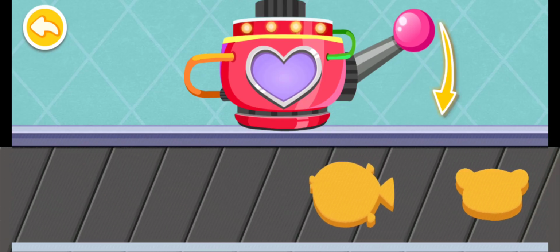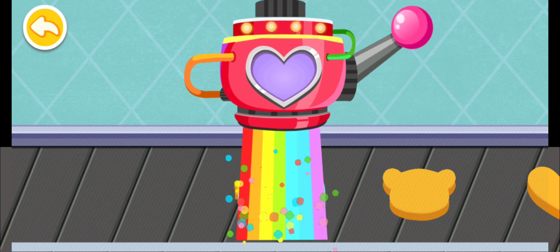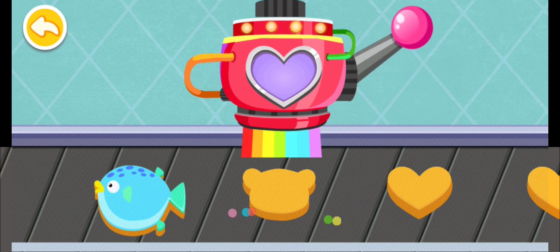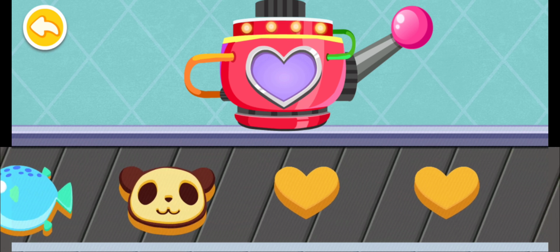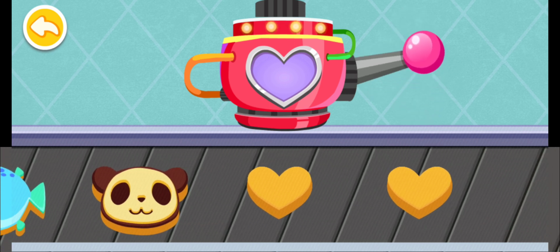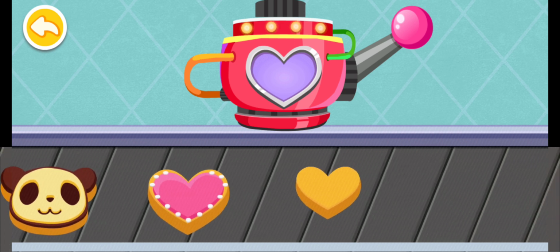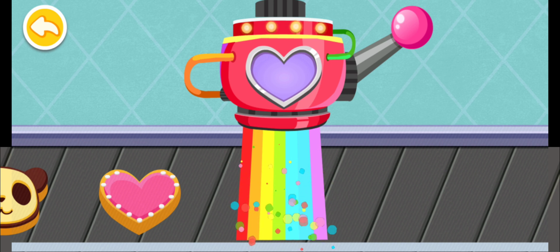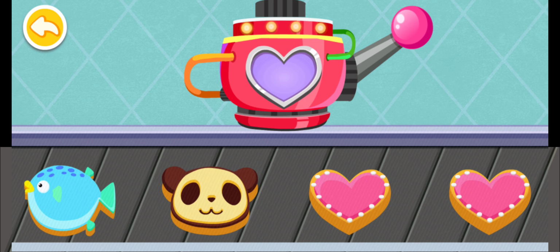Use the space bar to see what happens. You've made sweet and crispy cookies.